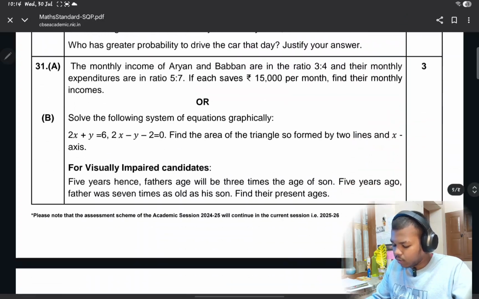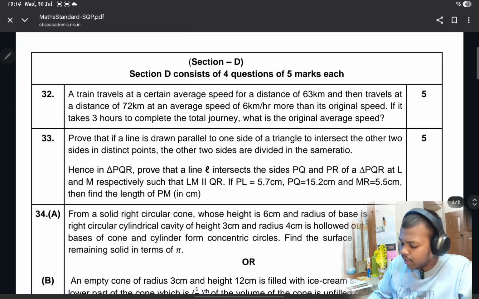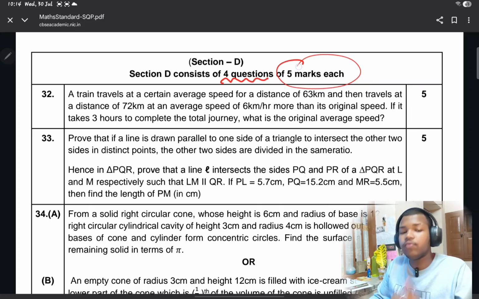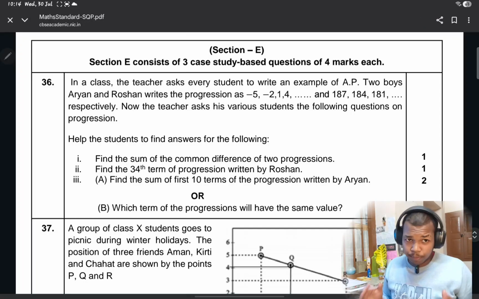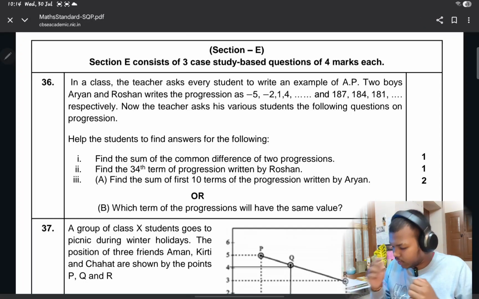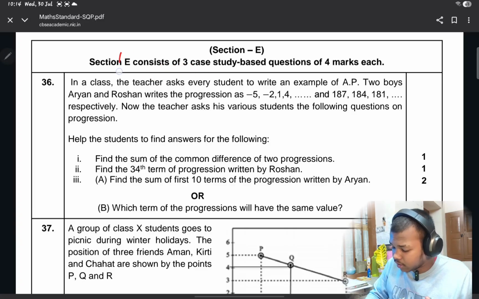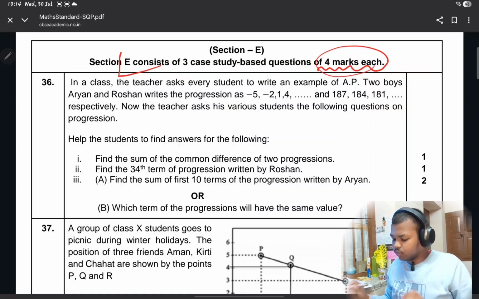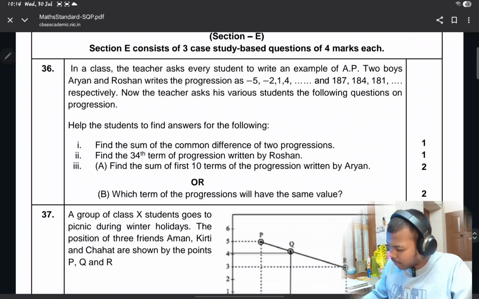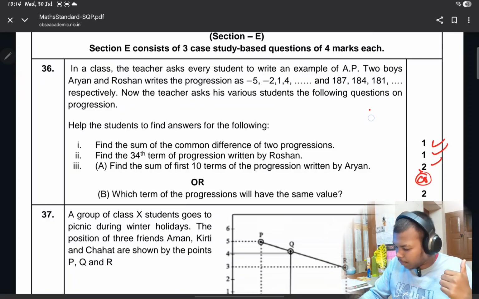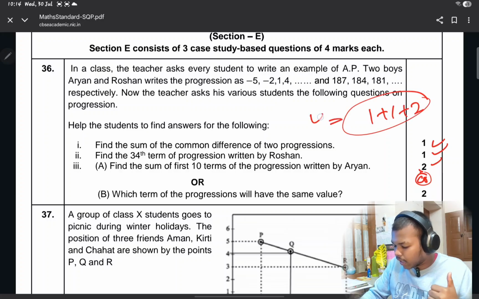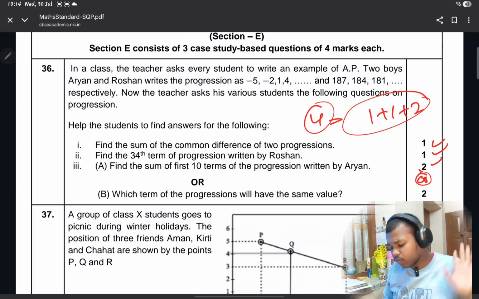Similarly, we'll go to the 4th part, section D, which consists of 4 questions containing 5 marks each. Then we go to section E, the last part, that is case based study questions. Here in section E there are 4-mark questions, consisting of 1 mark, 1 mark and 2 marks. So completely 1 plus 1 plus 2, that is 4 marks, for one case based study question.